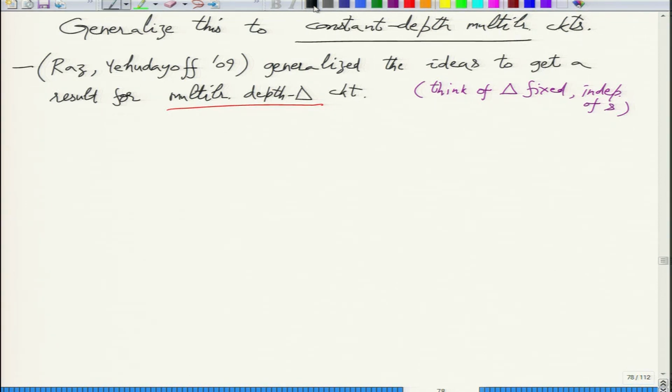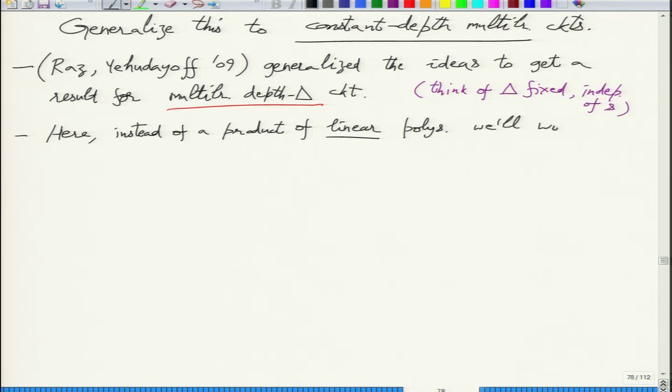So let us continue with constant depth. Now instead of a product of linear polynomials, we will work with slightly more general products.